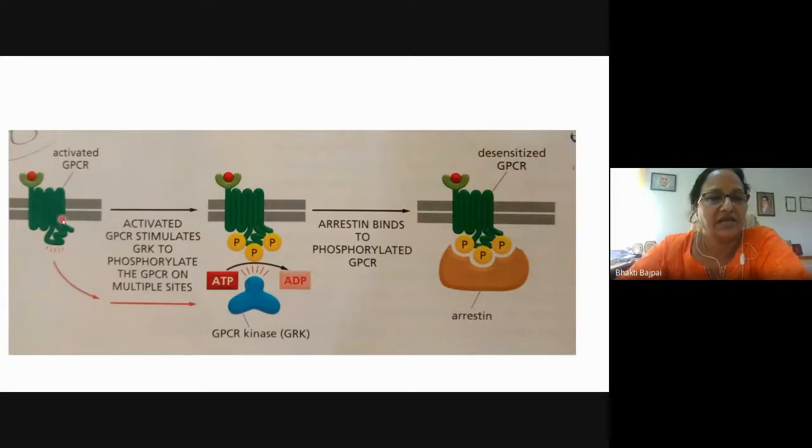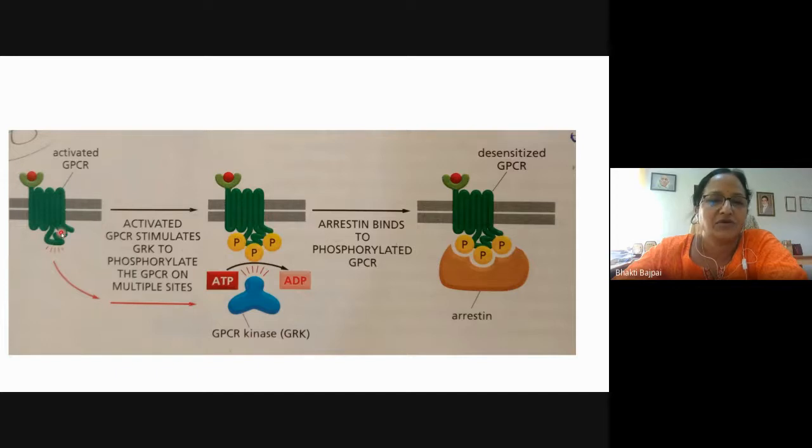So here you can see that the activated GPCR is there. What I am saying is that once the signal has been there, then it should be inactivated. Otherwise, continuous signal transduction will occur, and it may lead to the overproduction of growth factors or transcription factors, etc., and the tumor. So after the signal is there, then it should stop. But again, when the signal is there, it should be activated like that. So when the ligand is bound to the GPCR, the GPCR is activated, and the GPCR only stimulates the GRK, that is the GPCR kinase enzyme. And this GPCR kinase then phosphorylates serine threonine on multiple sites on the GPCR.